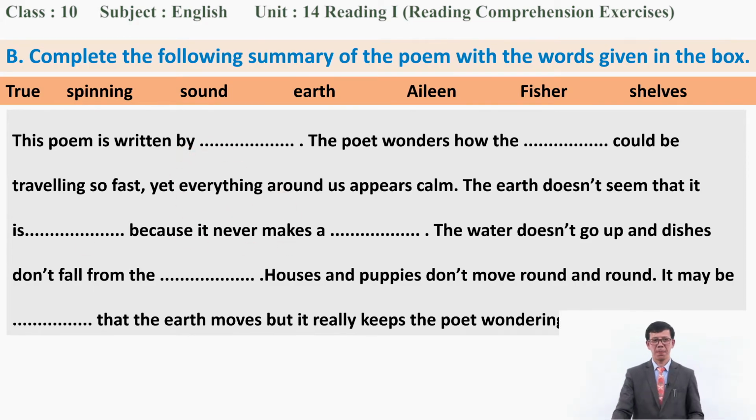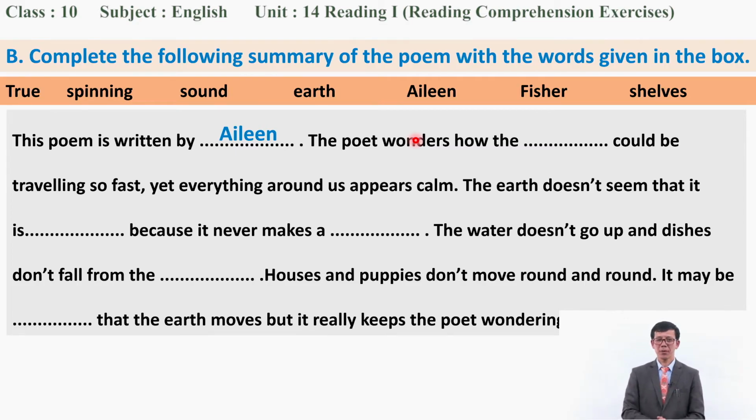Now please tell me, this poem is written by, okay, who is the poet? Very good. You've got it in your textbook, right? Under the poem, you see, Ellen. The poem is written by Ellen.